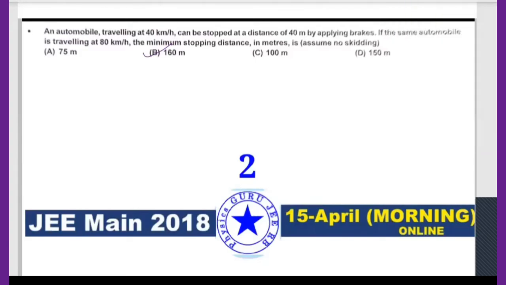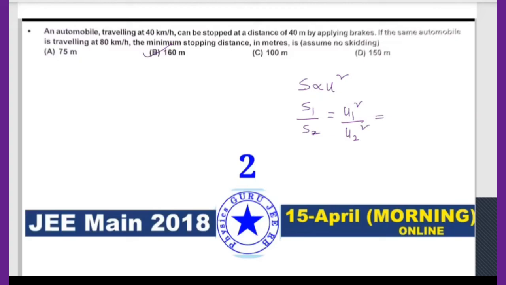So simple way, shortcut method I can do now. s is proportional to u square. Am I right? Yes or no? Yes, sir. So simply what is that? s1 by s2 is equal to u1 square by u2 square. खत्म हो गया. u1 square by u2 square.